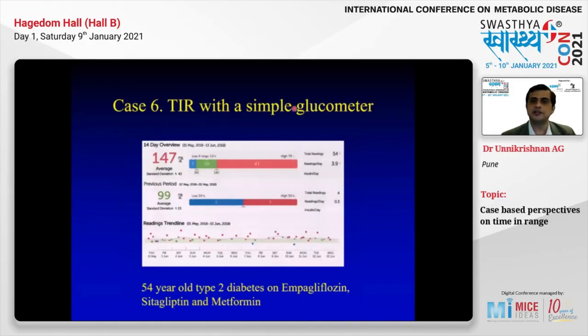This is to show you that time in range can also be detected with a simple glucometer. Now many glucometers have the software. This is a 54-year-old gentleman on empagliflozin, sitagliptin and metformin. Time in range is only about 10%, but you can see that his average is 147. Why? Because the time in range, instead of 70 to 180, I have values. His earlier average was 99, but majority of his sugars were low. This will also give you a graph like this, but you see the number of readings is too small. You cannot compare it with a CGM.